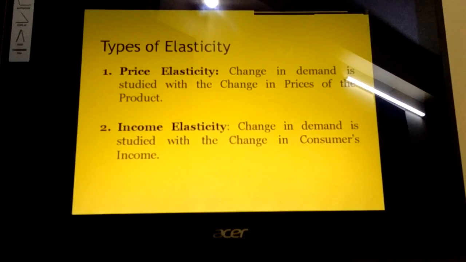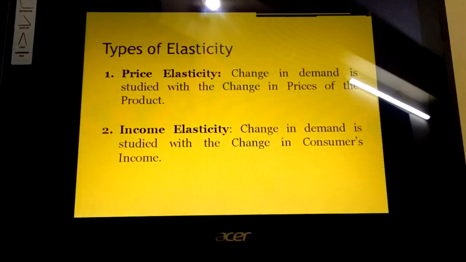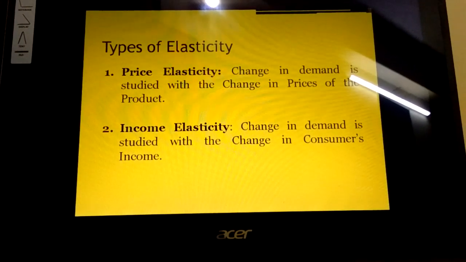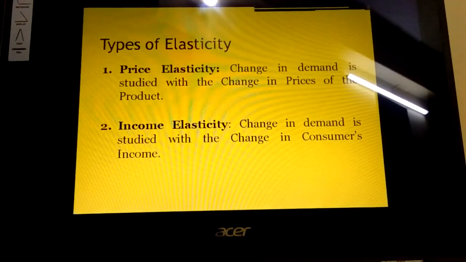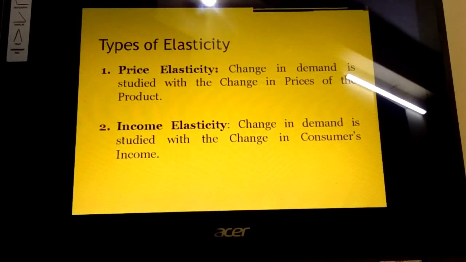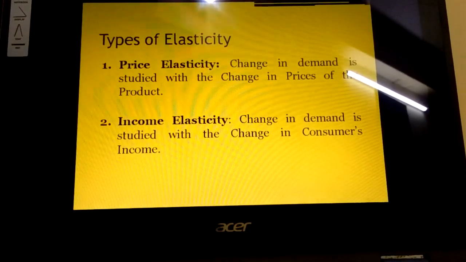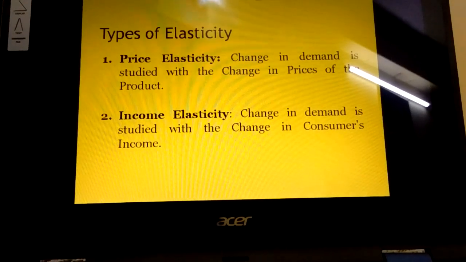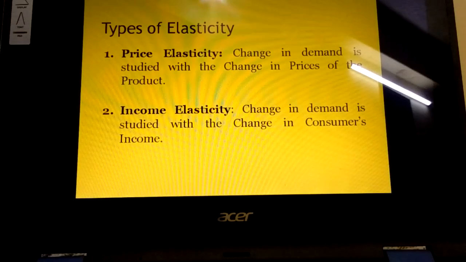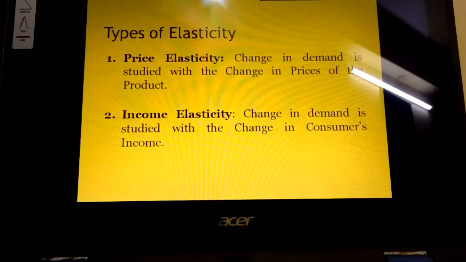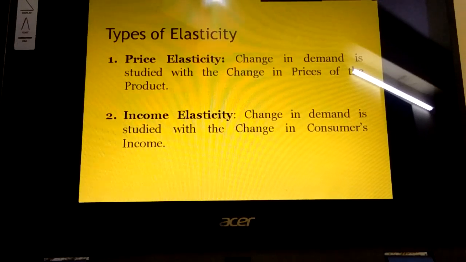Income elasticity says that change in the demand has to be seen with respect to change in the consumer's income. Only the denominator will be changing. In the numerator we again keep the change in the demand of the product, with respect to change in the consumer's income. So prices will not be in the picture here. In the denominator we are keeping the income.